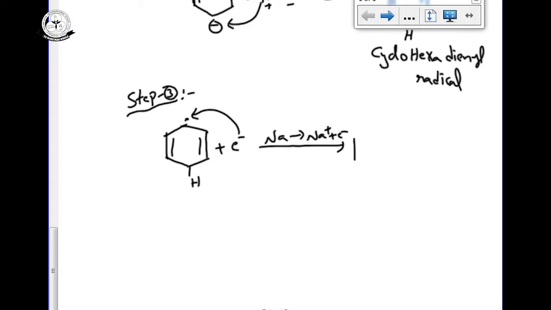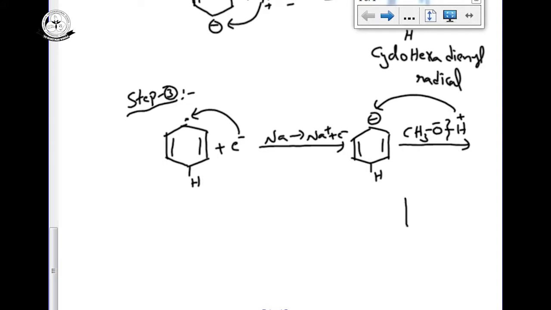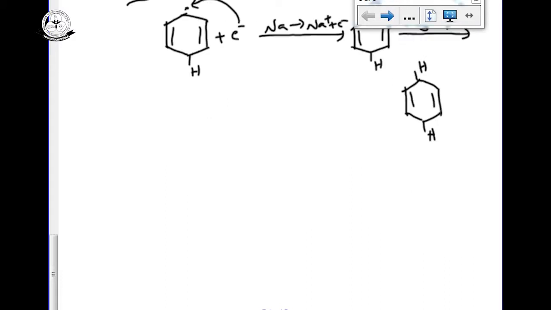Now again it becomes an anion, here minus. Again, from methanol you can take OH, the bond I am breaking here, minus, and plus will be attacking here. Finally we can get hydrogen here and hydrogen here. So finally we can add 1 mole of hydrogen. Now this is the final product for our reaction mechanism of Birch reduction.